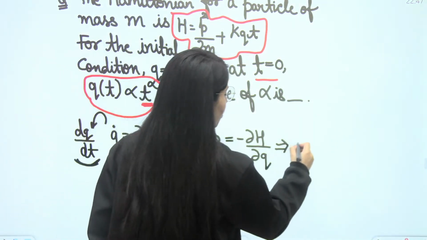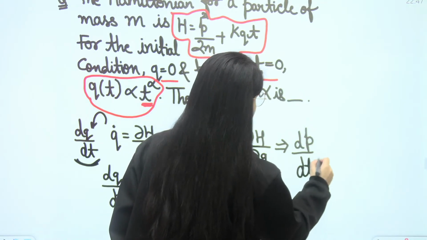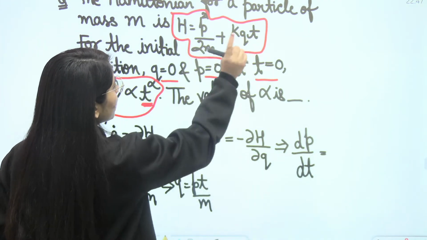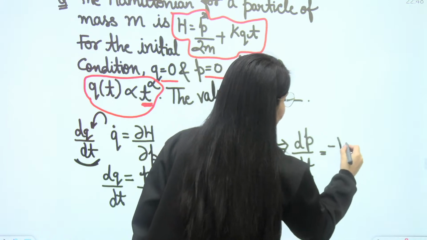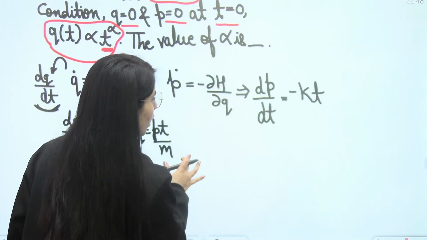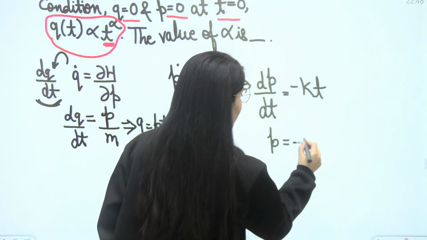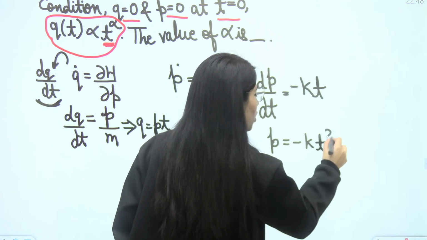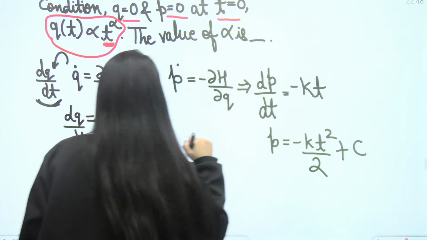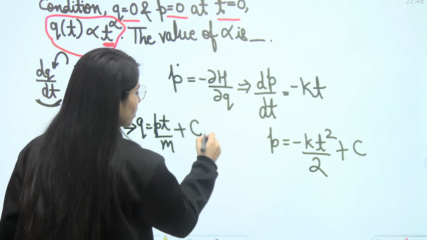So dp upon dt is equal to minus delta H upon delta q. Here the q will give us k into t, so minus kt. Now cross multiply and integrate. What you will be able to get from here is p equal to minus kt square upon 2. And here we should also consider the integration constant. I am calling it C1.